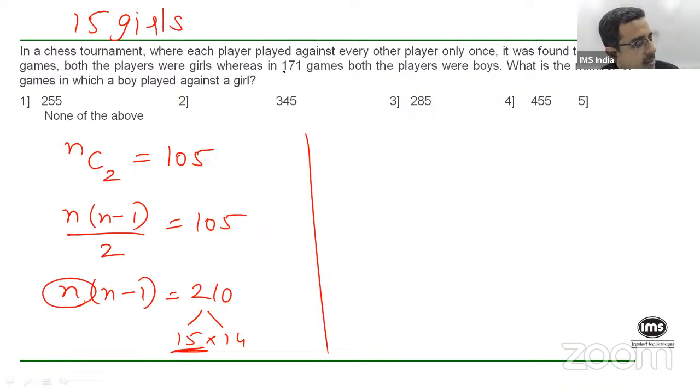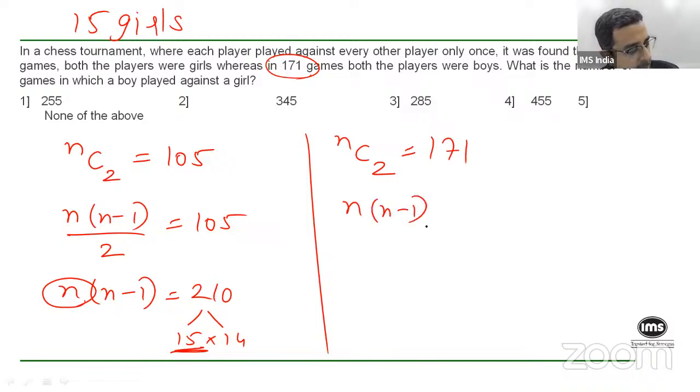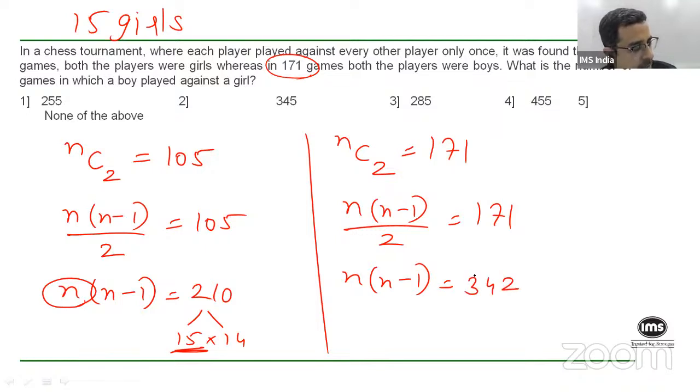Similarly, since boys played 171 games, for boys, your nC2 will have to be equal to 171. That is n into n minus 1 by 2 should be 171. That is n into n minus 1 should be 171 into 2. 171 into 2 gives you 342. Am I right? Yeah, 342.